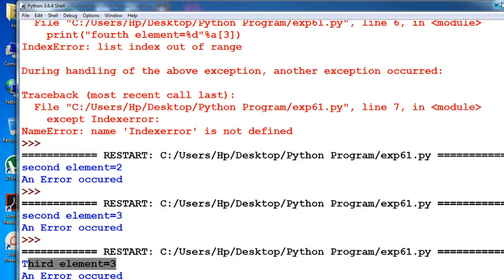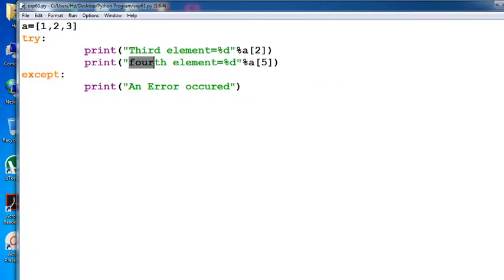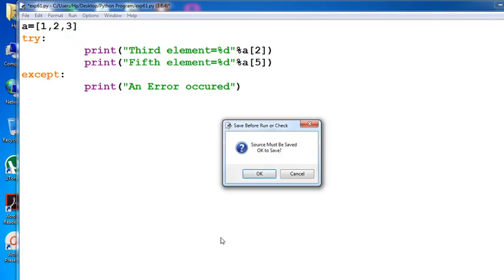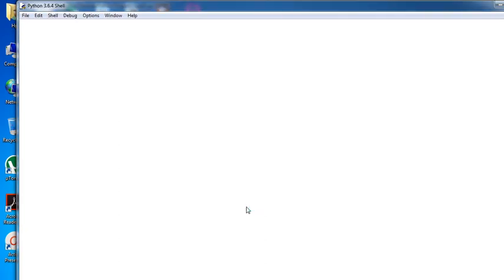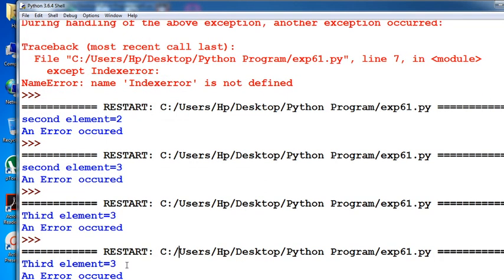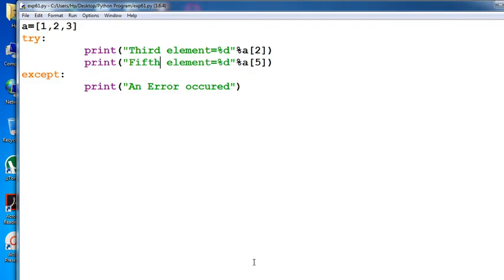And if you want to display the fifth element, type fifth element, and it automatically displays the message: third element 3 and error occurred, because the fifth element is not available in that particular list. Okay, this is the Python program to handle a simple runtime error.